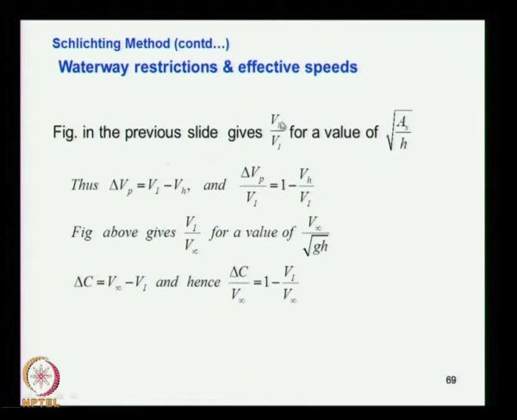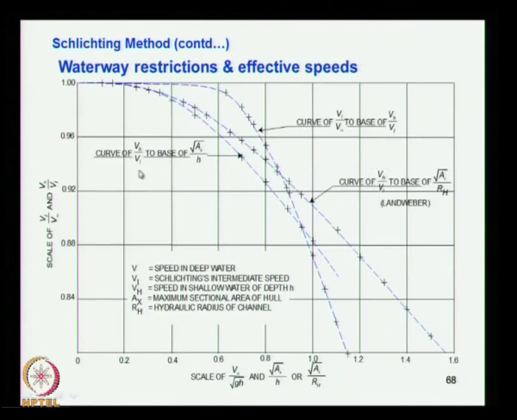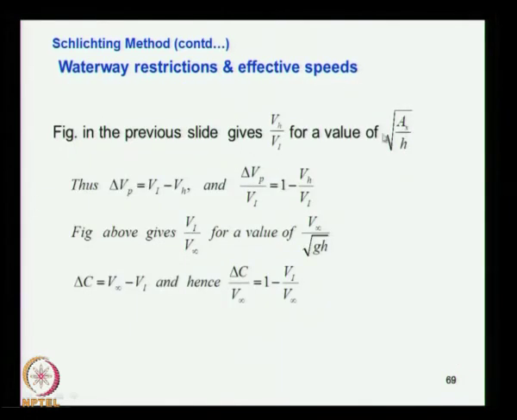The figure shows Vh by Vi for values of Ax by H, which we have seen. This graph refers to Vh by Vi against Ax by H. So what you do is use that graph to find delta Vp. You know the midship area, or maximum area, of the ship, and you know H. Again, this mistake is there: the square root should be on the top.